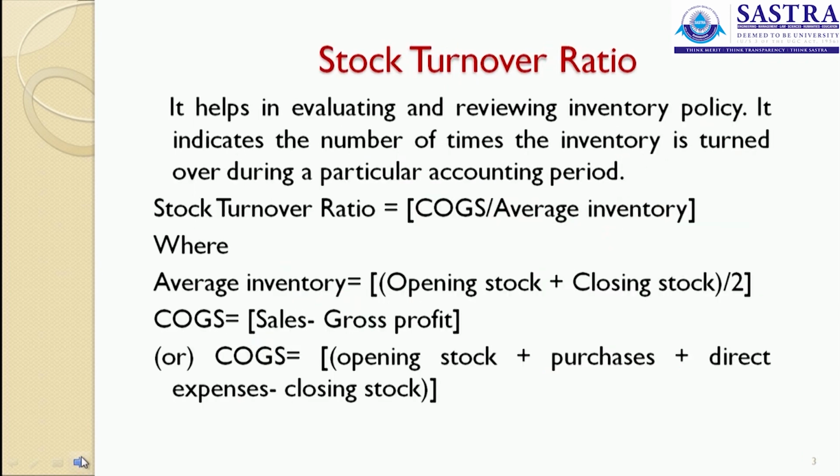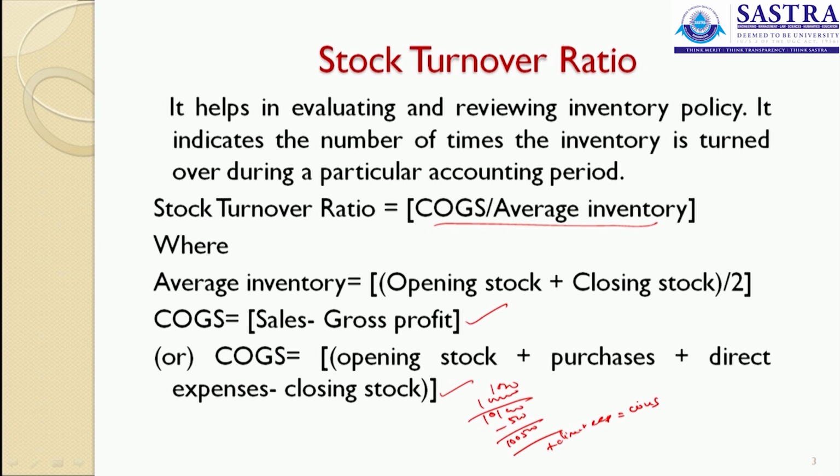First one is the stock turnover ratio. Stock turnover ratio means cost of goods sold divided by average inventory. What is this cost of goods sold? Cost of goods sold is sales minus gross profit, or opening stock plus purchases plus direct expenses minus closing stock. Assume we have an opening stock of 1000 and a purchase of 1 lakh, we will get 1 lakh 1000. So, when you have 500 as your closing stock, we will have 500 as your goods sold. So, with your direct expenses, this is called your COGS, that is, your cost of goods sold.